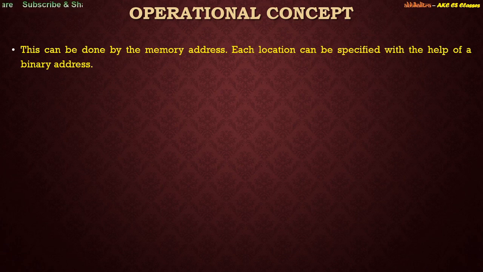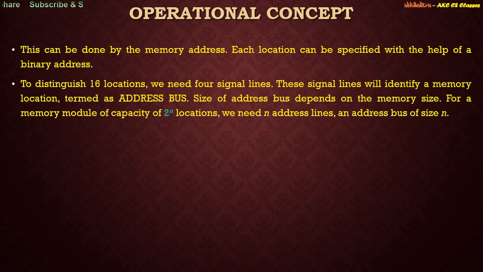So if I consider a memory module where there are 4 different locations, I will require only 2 bits. The first location will be 00, the second location will be 01, the third location will be 10, and the fourth location will be 11. In the same way, we can assign binary addresses to a memory module of any dimension, right? So to distinguish 16 locations, we need 4 signal lines.